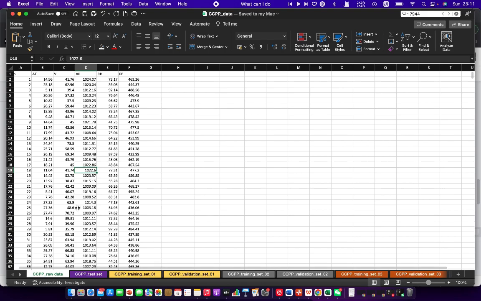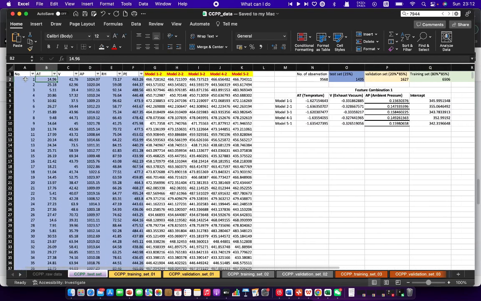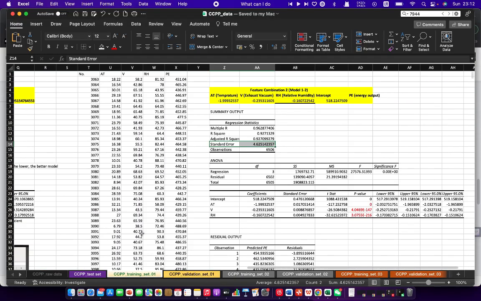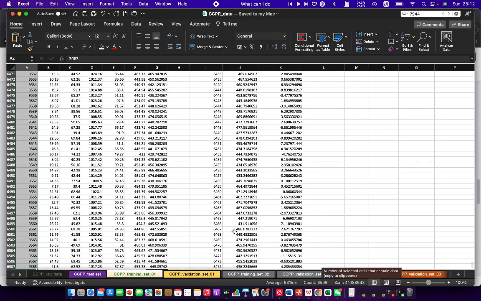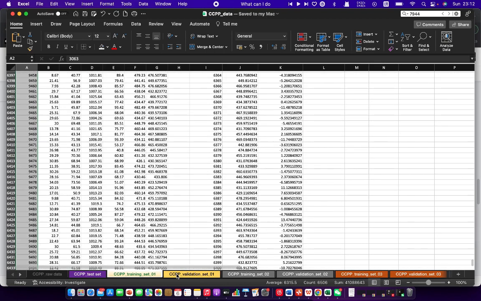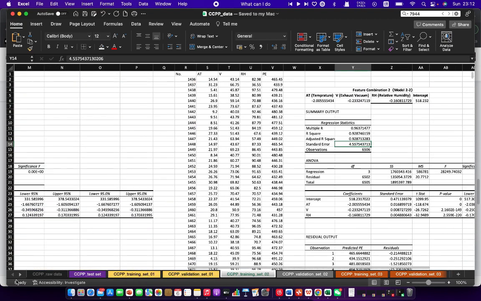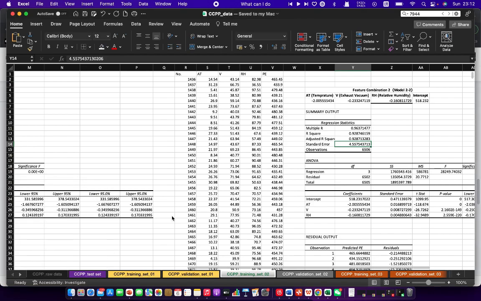So here is the raw data. I just label them with a number, and then I extract 50% of the data as the test set. And then for the training set, group 1, I use about 6,506 data as the training set, and the rest, 1,027, as the validation set. And as for the rest of the 5 groups, you can see I used 5 groups of validation and training sets, and they never overlapped with each other, so data leak will not happen.